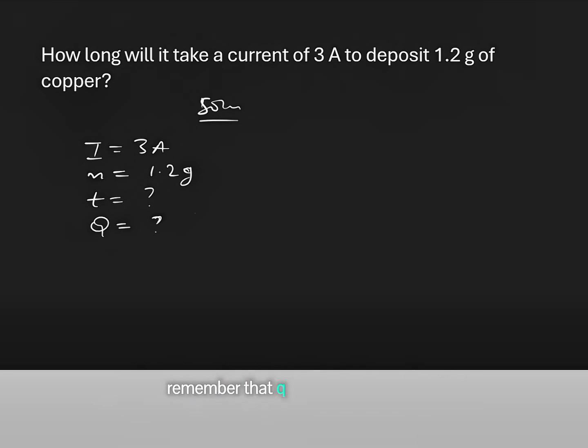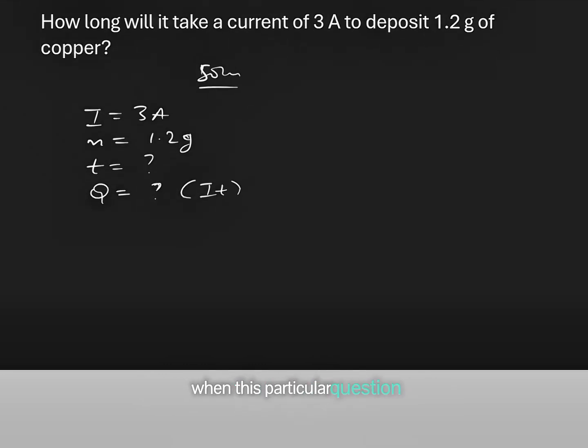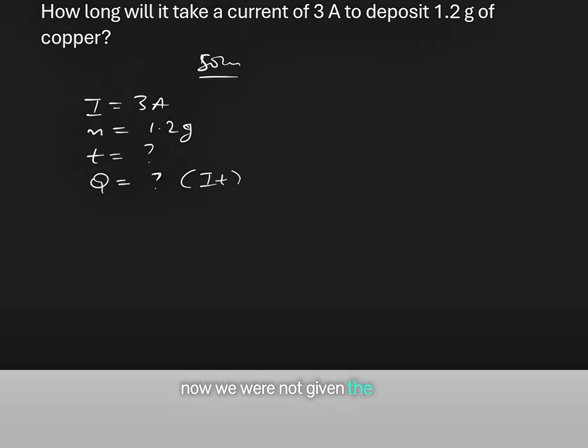Remember that Q is equal to IT. So to calculate the quantity of electricity that was passed through, we need the current and the time. In this particular question, we were not given the time. So that means we don't have a value for our quantity of electricity that was passed through the electrolyte.